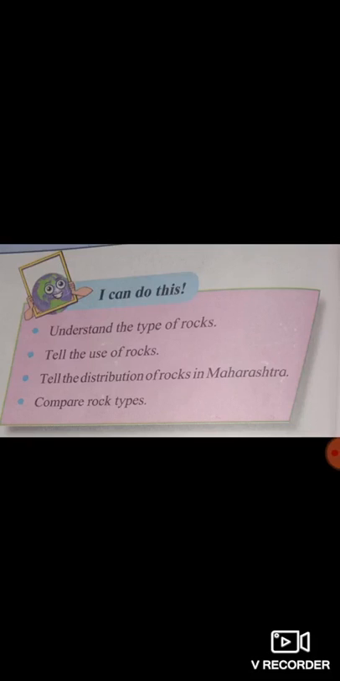So up till now, what have you learned and what can you do? You can understand the types of rock, tell the uses of rocks, tell the distribution of rocks in Maharashtra, and also compare rock types. Here we have completed our 7th lesson, rocks and rock types. I hope you have all understood the lesson.